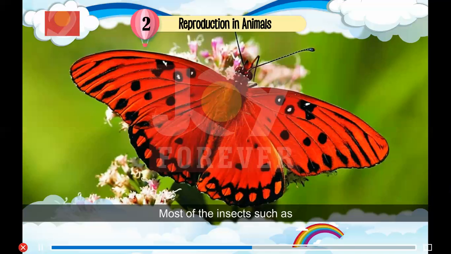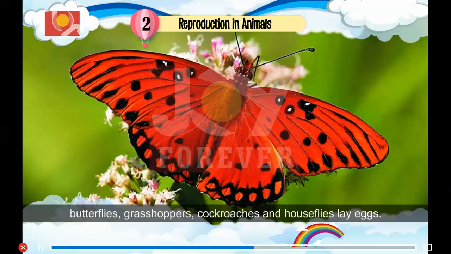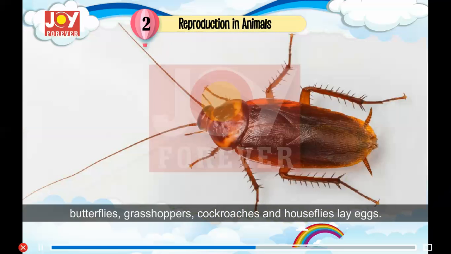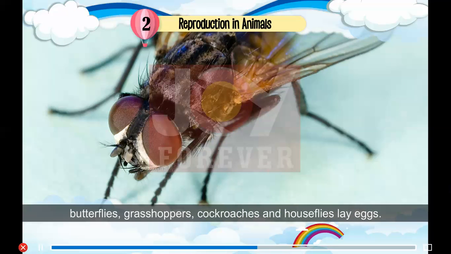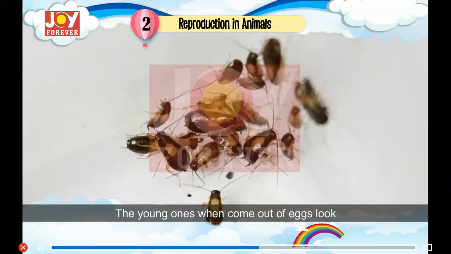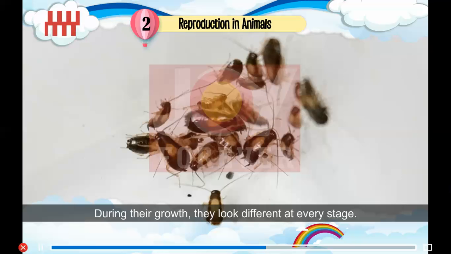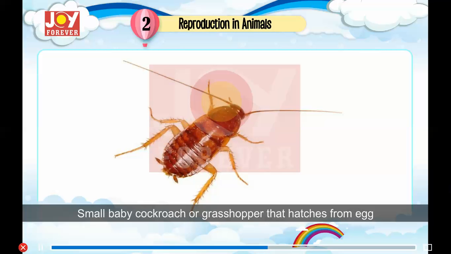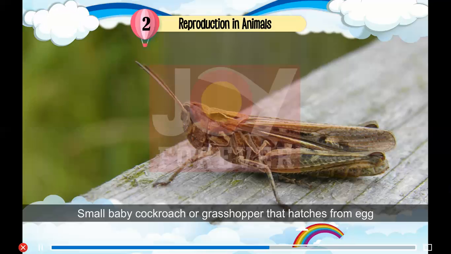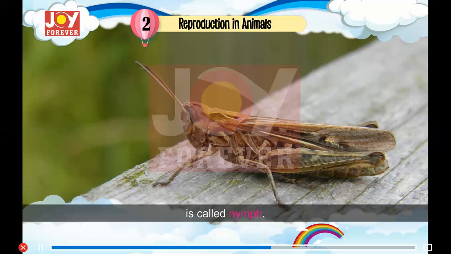Insects. Most of the insects such as butterflies, grasshoppers, cockroaches and houseflies lay eggs. The young ones, when they come out of eggs, look very different from their parents. During their growth, they look different at every stage. A small baby cockroach or grasshopper that hatches from an egg is called a nymph.